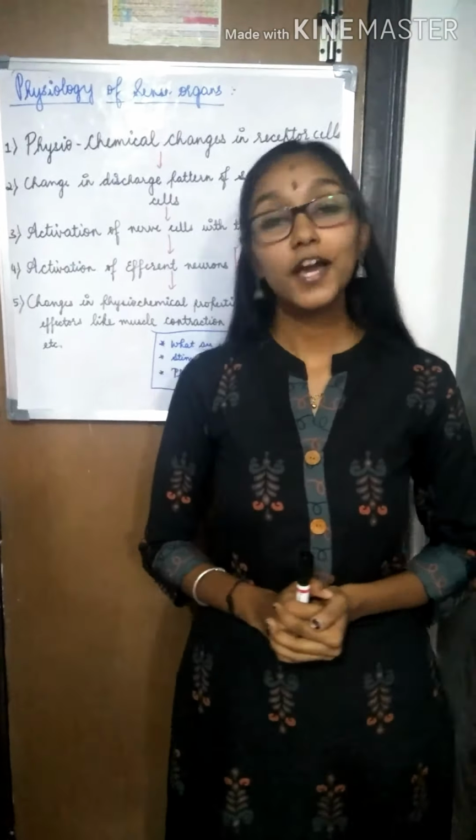In this class, we are going to deal with a brief discussion on physiology of sense organ and a brief discussion on anatomy of eye. First of all, we know humans have 5 sense organs. What are they? Our eyes, ears, nose, tongue and skin.